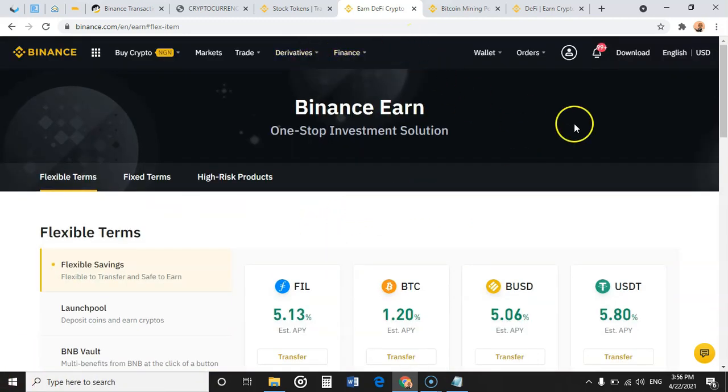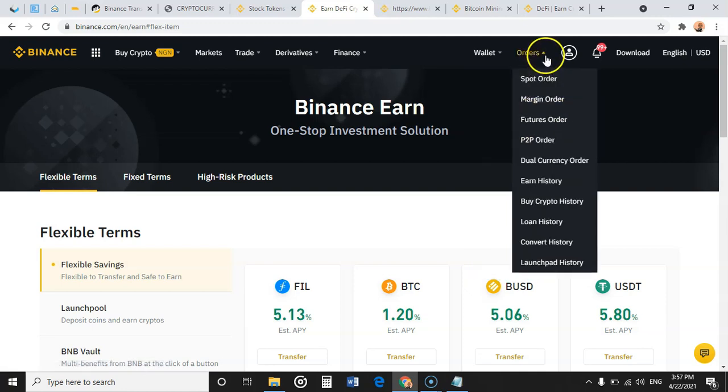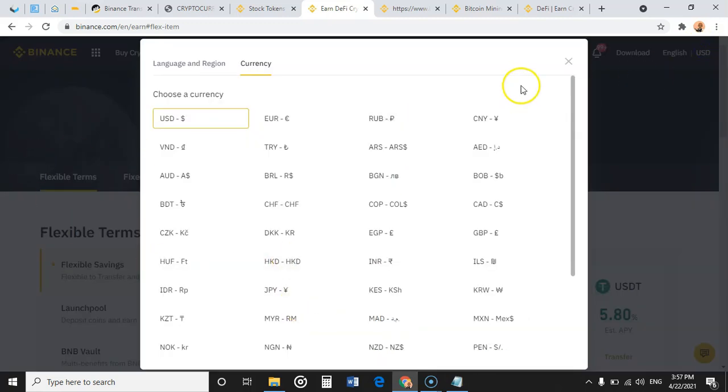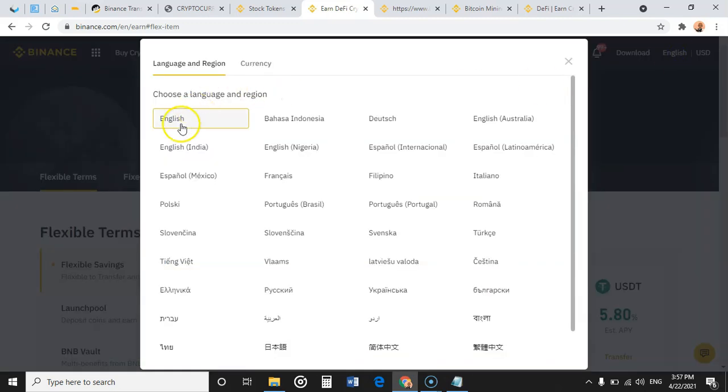Okay, so then on wallets, you can do a lot on wallets. If you click on P2P wallet, it takes you to your peer-to-peer wallet. If you click on futures, it takes you to futures. So you have orders, you have earn history. You can click on history of what you've earned so far. Then loan history. If you've taken a loan, you can see your loan history here. Then launchpad history that you've participated in. So here you can switch different currencies depending on which one you're comfortable with. And you can also change your language from English to whatever language that you want.